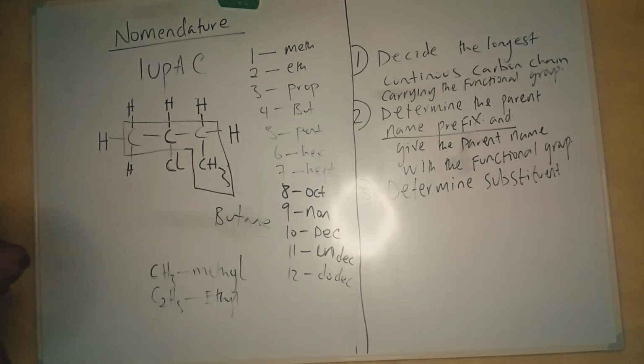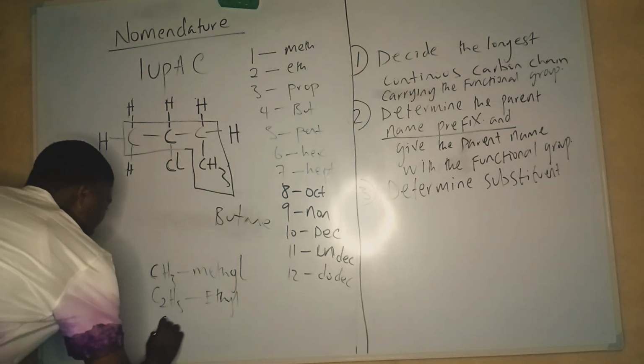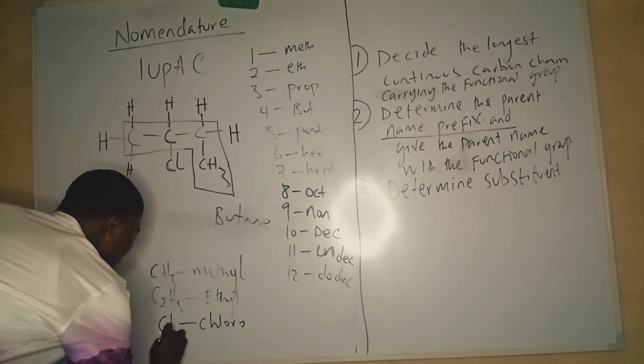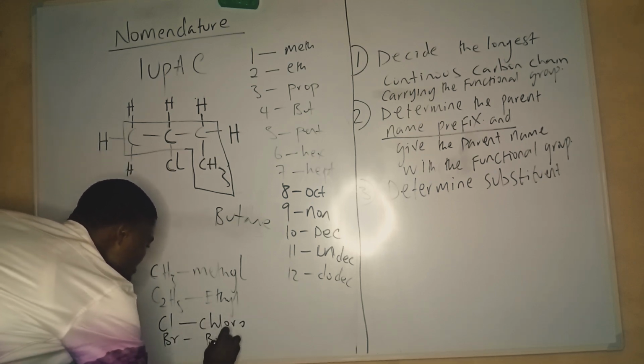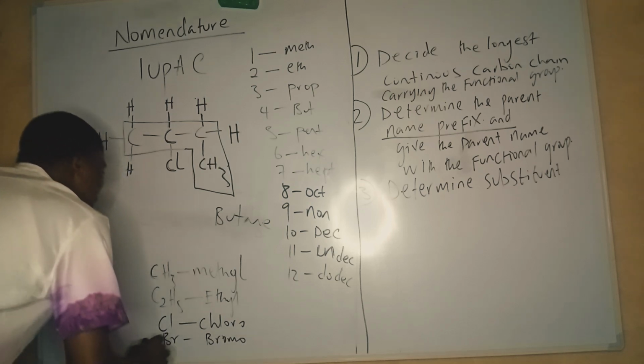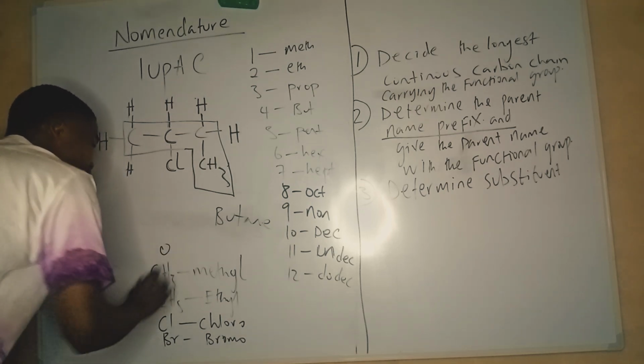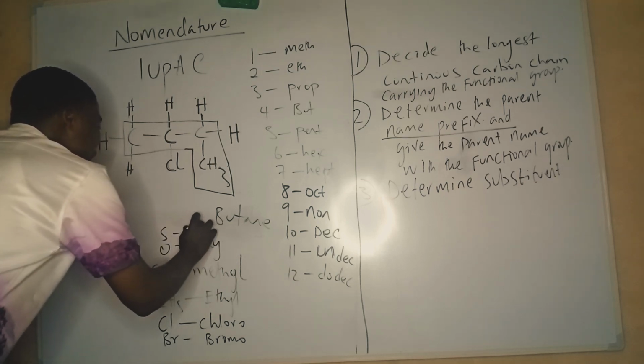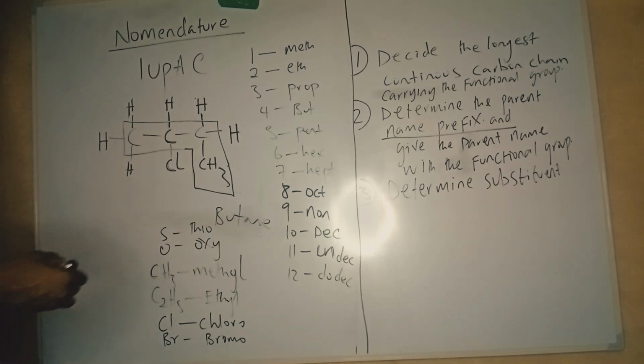Common substituents: I can have chloro, Cl. This is chloro. I have Br, this is bromo. So these are common substituents. Oxygen can also be a substituent in some cases. We call it oxy. Sulfur can be a substituent. We call it thio. So these are some common substituents you can come across.